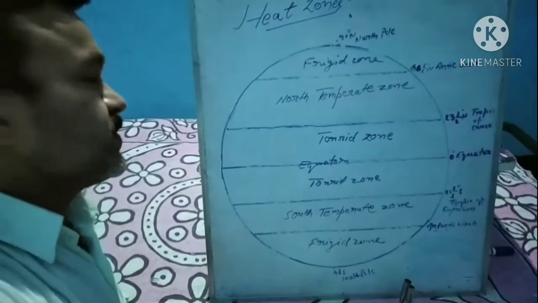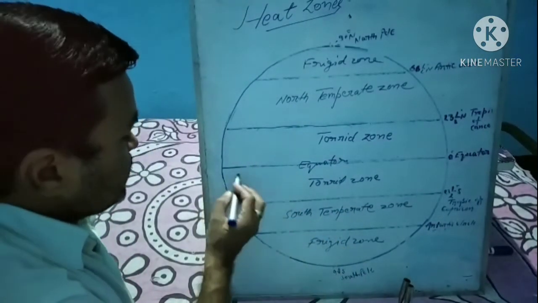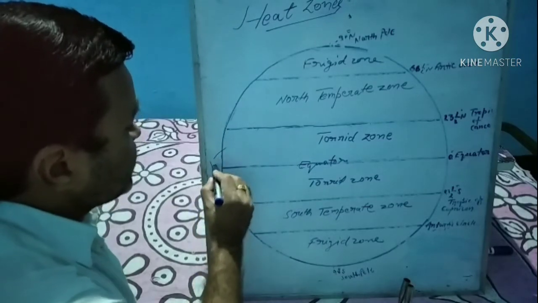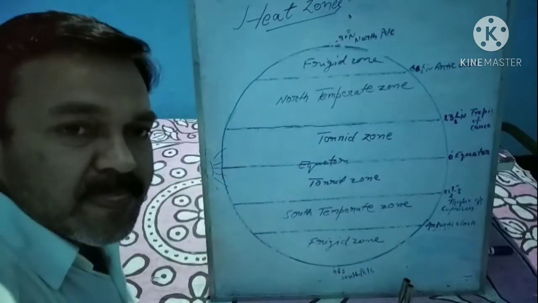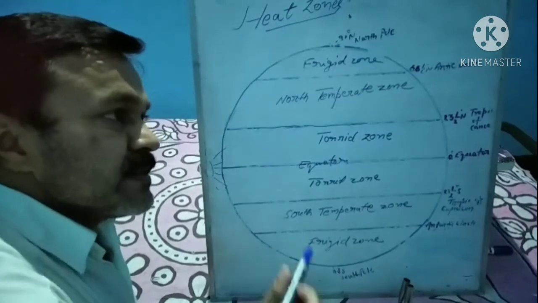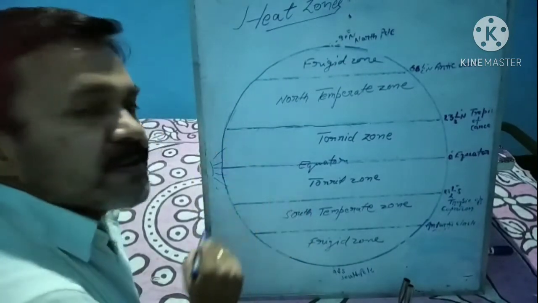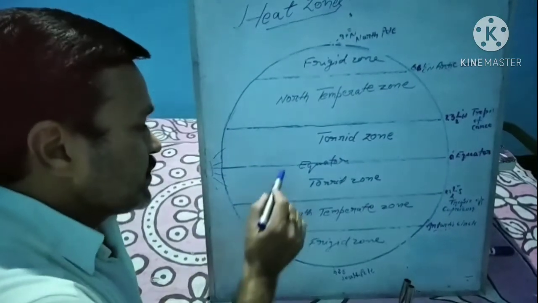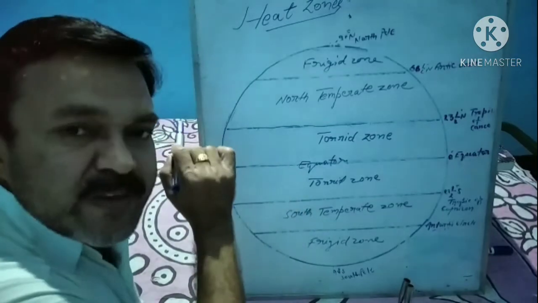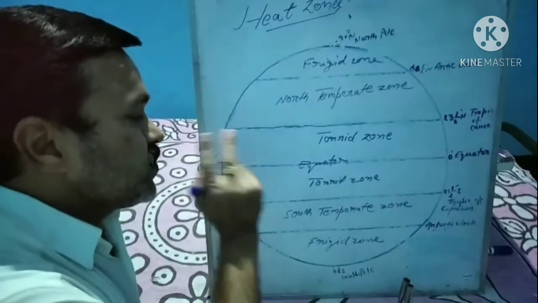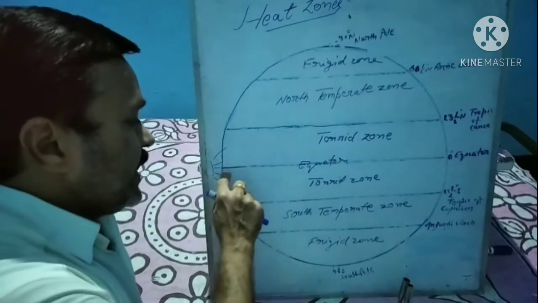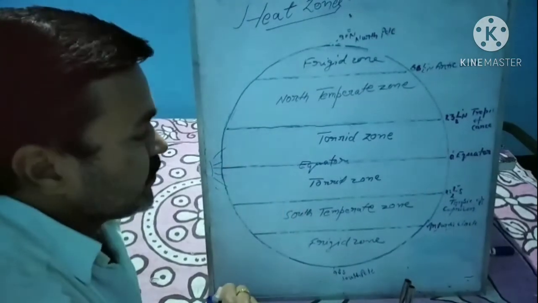We can understand in this way. Suppose here is the location of sunlight. Sunlight is directly overhead near the equator twice in a year. It means 2 times directly overhead near the equator.